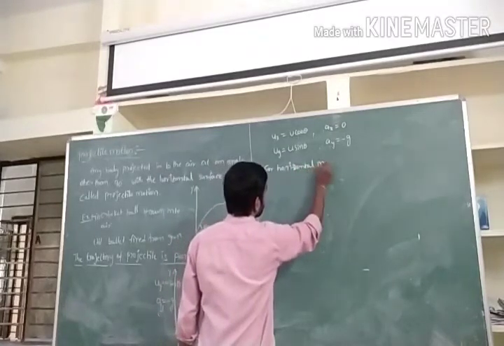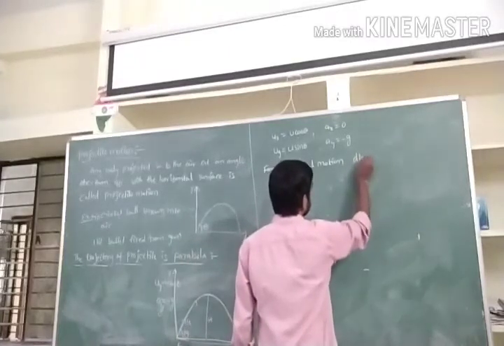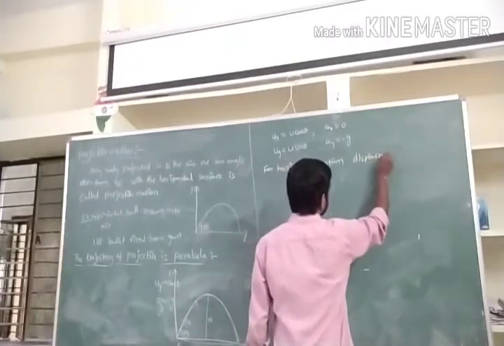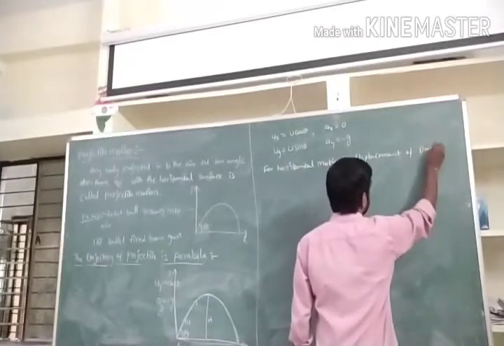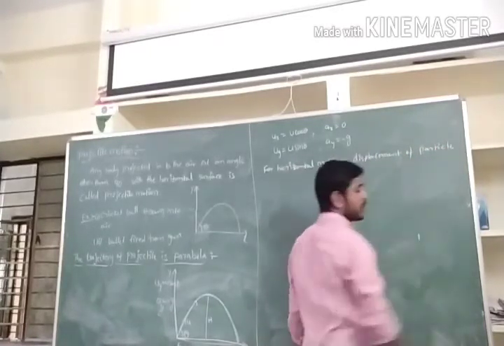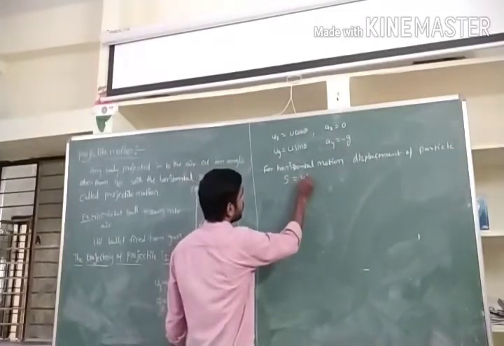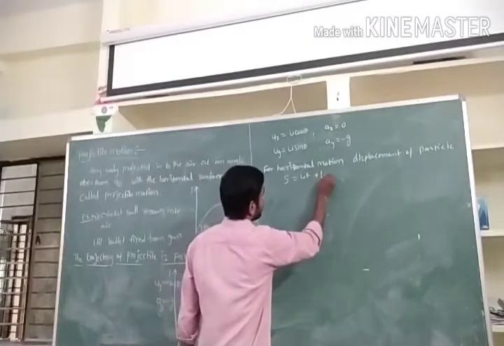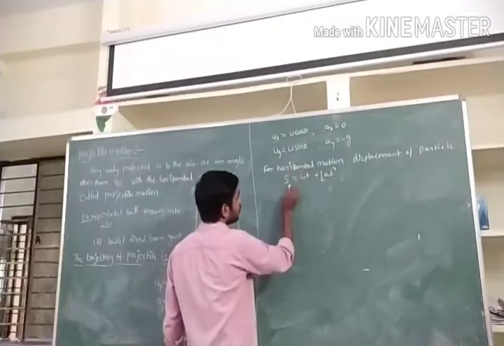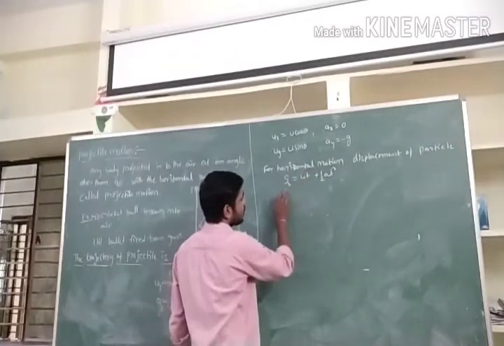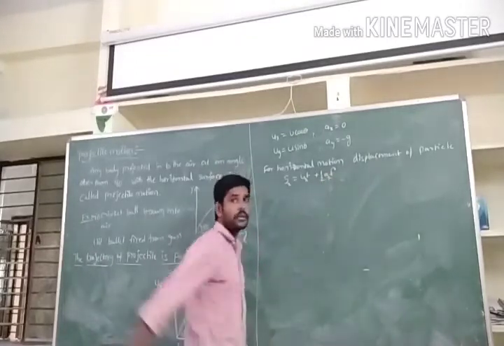For horizontal motion, displacement of the particle. Displacement of the particle or ball, whatever we are taking. We know the formula S is equal to ut plus half at square. This is the general form. Now we are applying it for horizontal motion, that is, the x-axis: Sx is equal to ux t plus half ax t square.